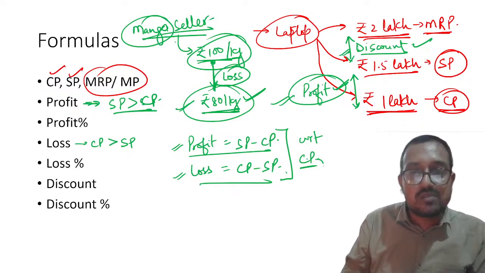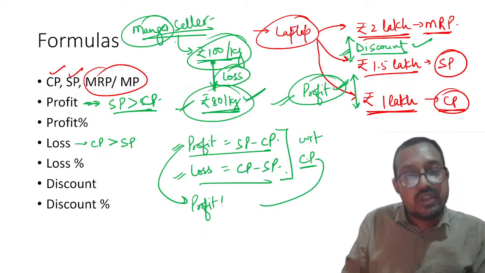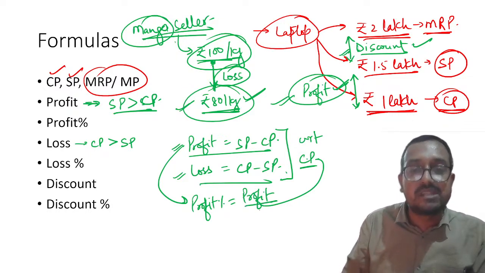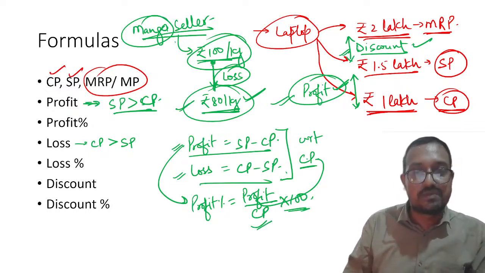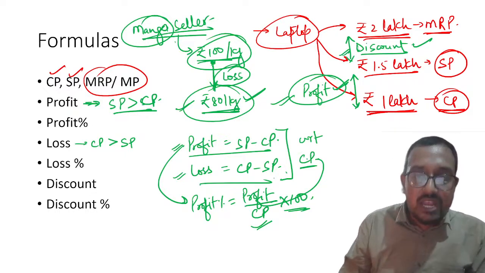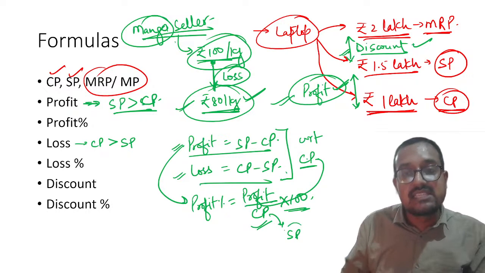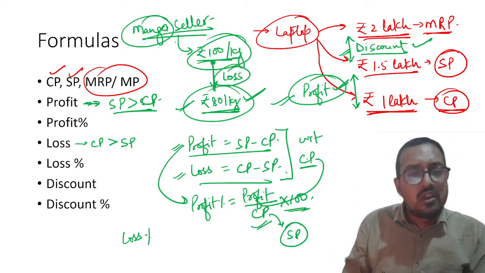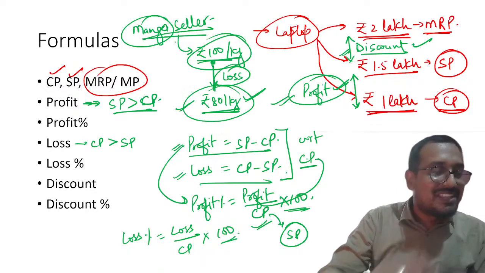Why am I saying cost price? Because my dear students, you will be required to calculate profit percentage. So whenever you calculate percentage, you will put cost price as the base price. Please remember, the base will always be cost price. So you have to find what is the base, that is cost price. Please remember, this is extremely important. What happens many a time, students in confusion, instead of cost price, put selling price and everything goes rogue. Understood? Same way, loss percentage will be loss divided by cost price multiplied by 100. Understood?